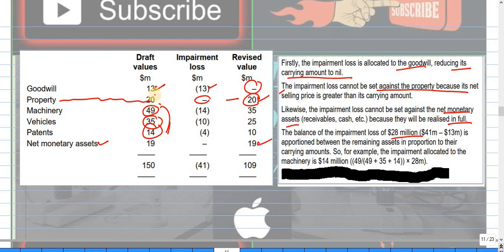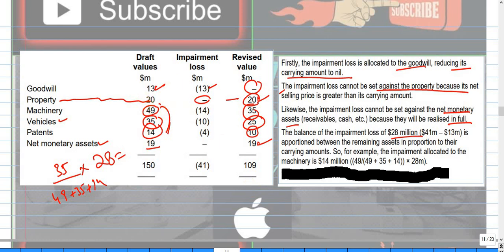The 13 is reduced to nil. The net monetary asset needs no impairment because it will be realized in full. Let's say we have to calculate impairment for the vehicle: we write 35, then 49 plus 35 plus 14, and multiply with the impaired amount, so we get 25 and 35 like this.